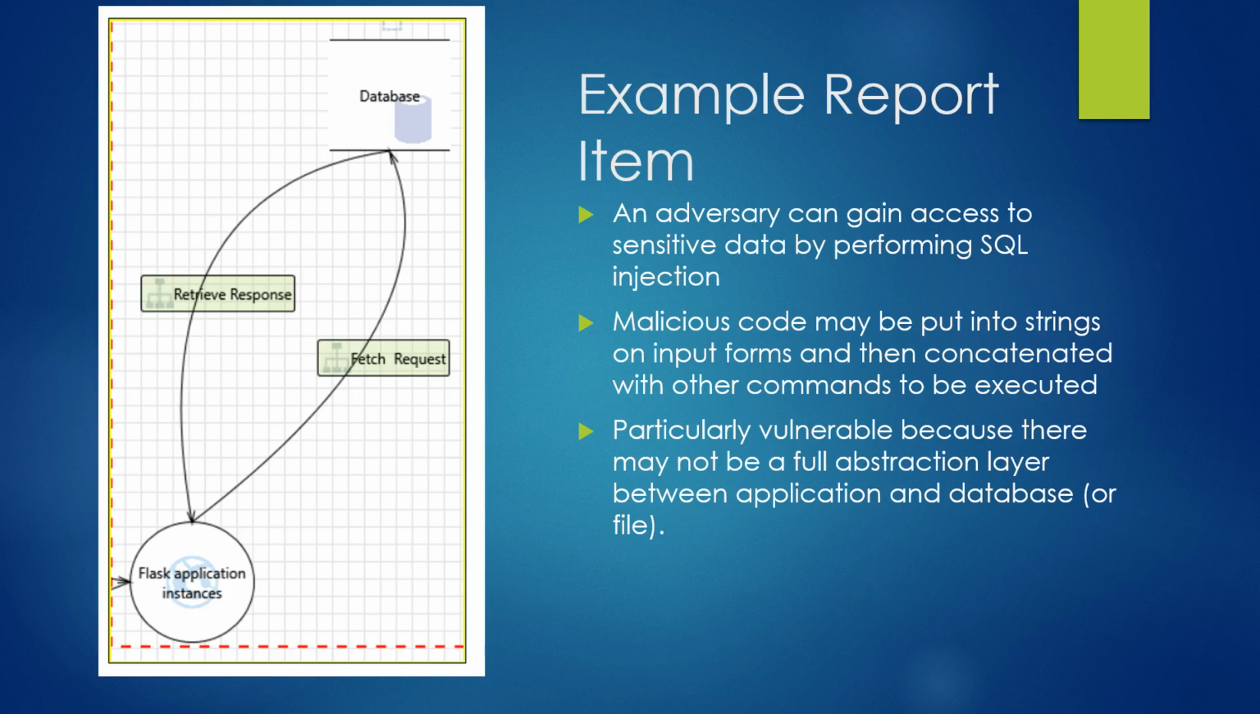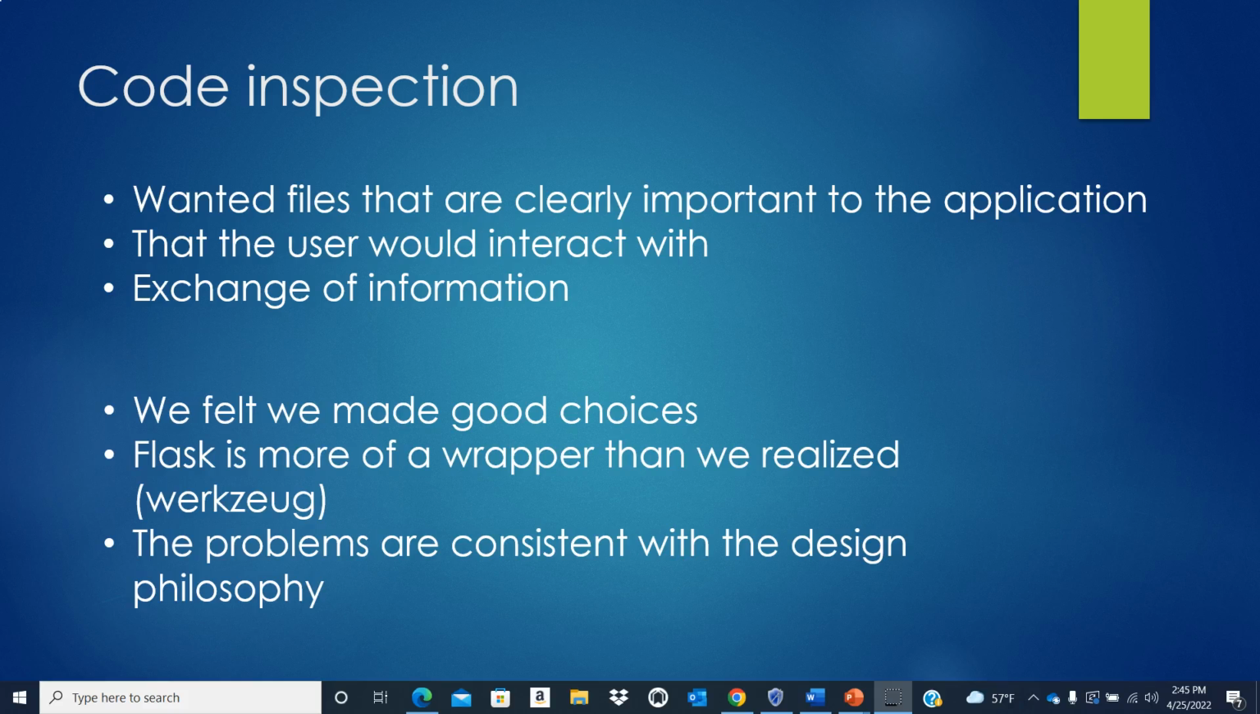a buffer. For the inspection, we wanted files that are clearly important for the user and applications with a significant amount of code. We also wanted to inspect files that exchange information in some way, either web request or with the file systems, because that is where important vulnerabilities may lie. In the end, we think we made good choices and some important observations, and we feel we made valid critiques.